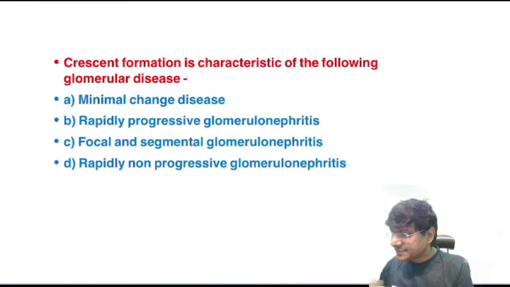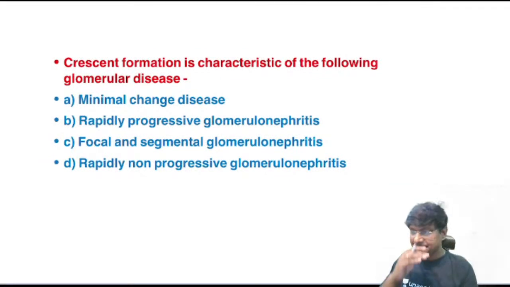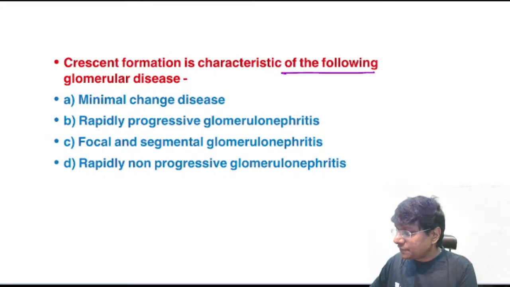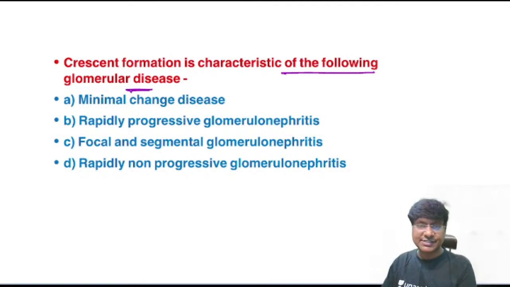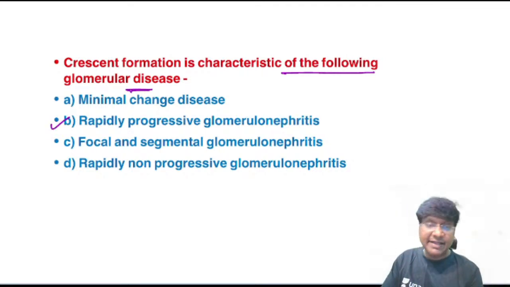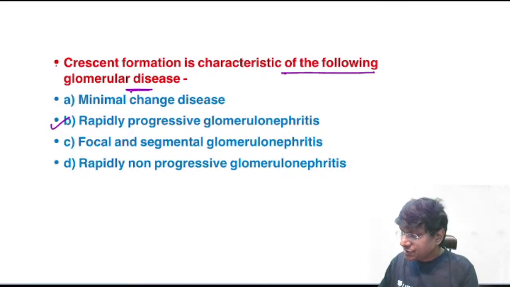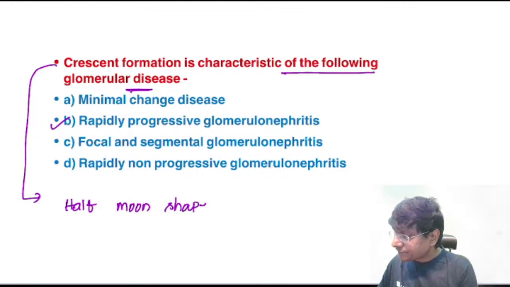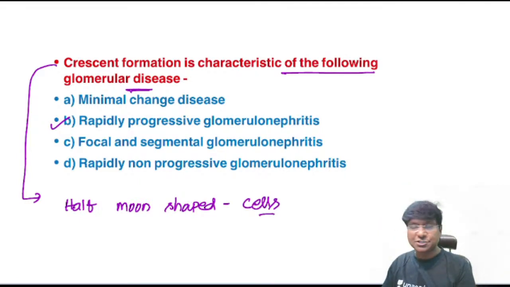Okay. So next is about the crescent formation. Crescent formation is characteristic of the following glomerular disease. Okay, so very good. That is rapidly progressive glomerulonephritis. Now what is this crescent formation? It is a half moon shaped collection of cells.